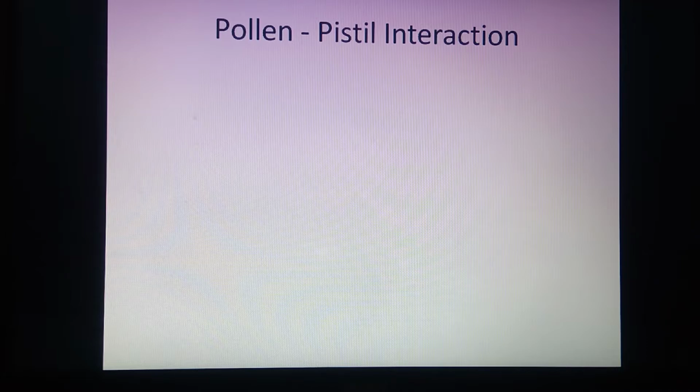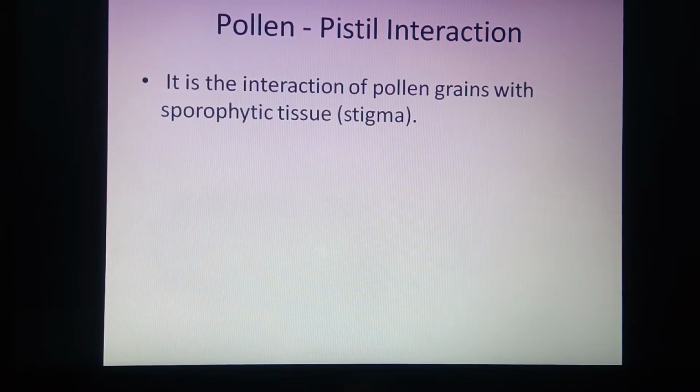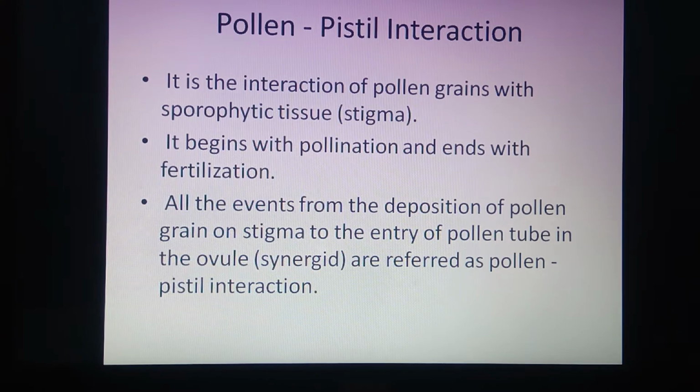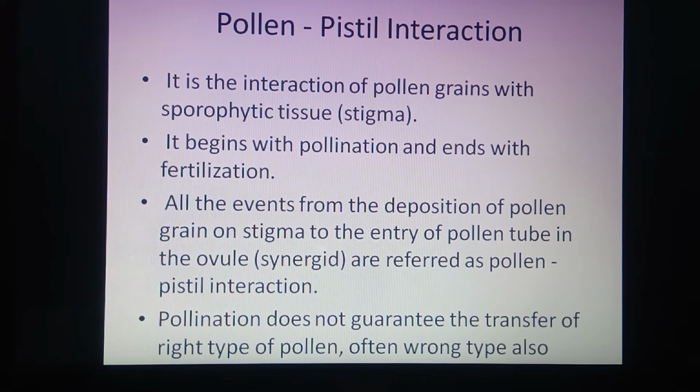Pollen pistil interaction involves the events from the deposition of a pollen grain on the stigma till the process of fertilization. That is, from the deposition of a pollen grain on the stigma till the formation of a pollen tube and its entry towards the embryo sac through the synergids. During cross pollination, agents carry the pollen grain from the anther towards the stigma.